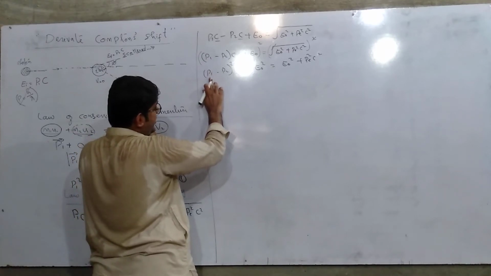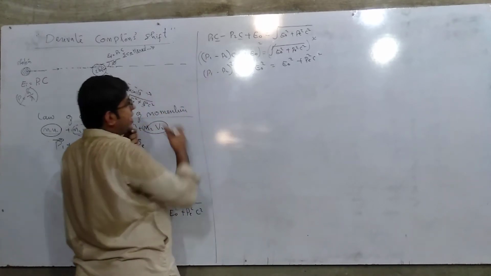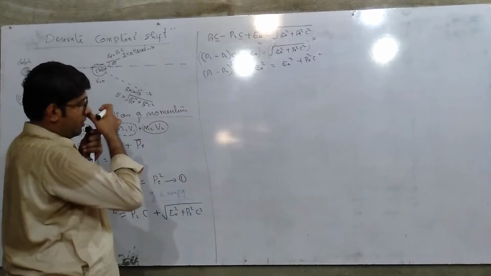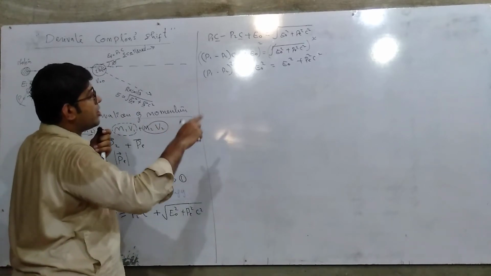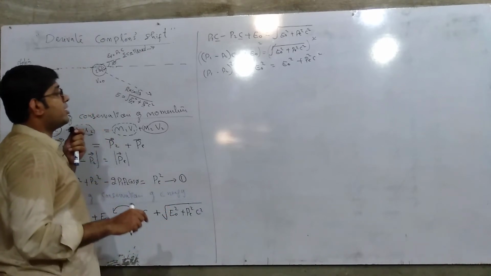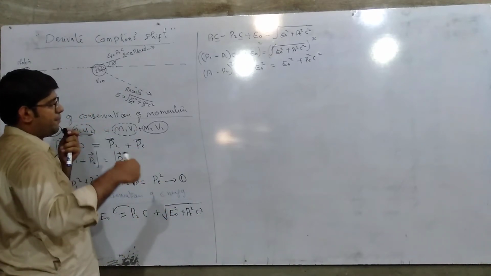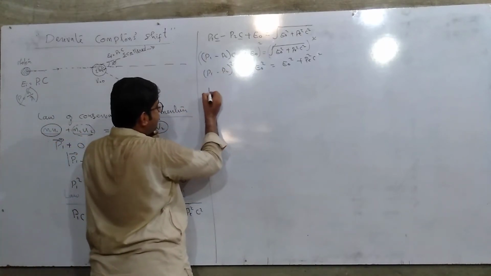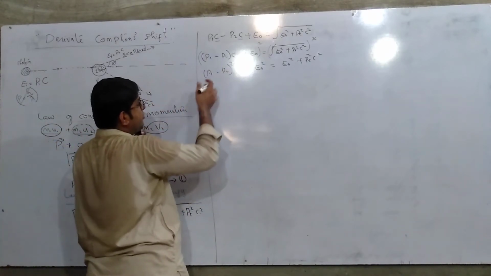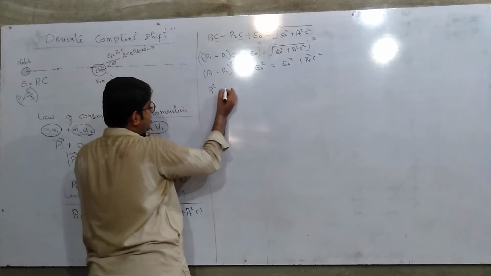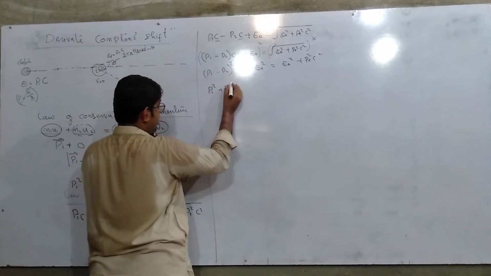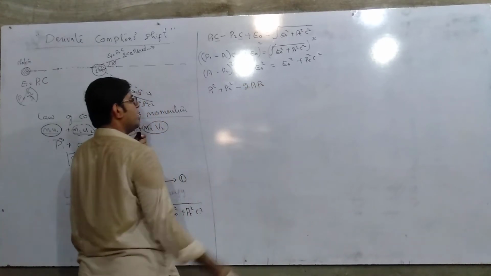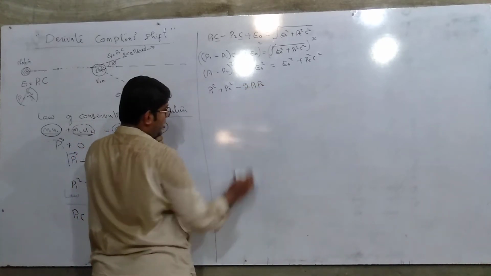Now, substituting P1 minus P2 by using a perfect square equation. As we know, (a minus b) whole square is equal to a square minus 2ab plus b square. So we get P1 square plus P2 square minus 2P1 P2. And we cannot give cos theta here. Why?